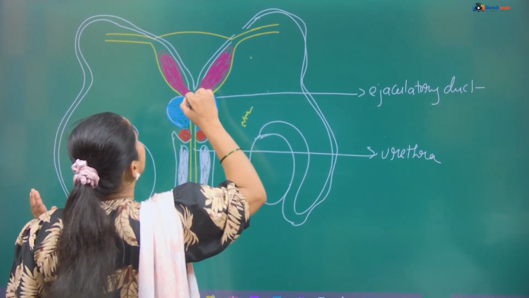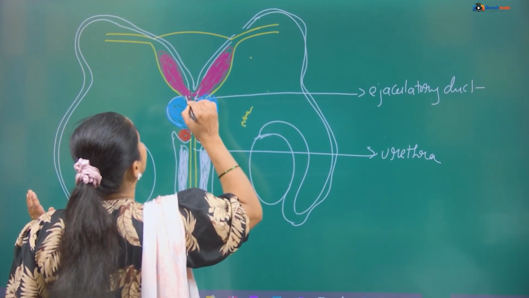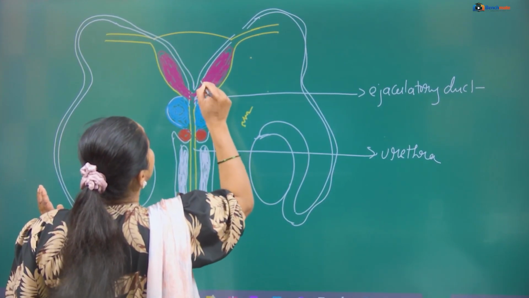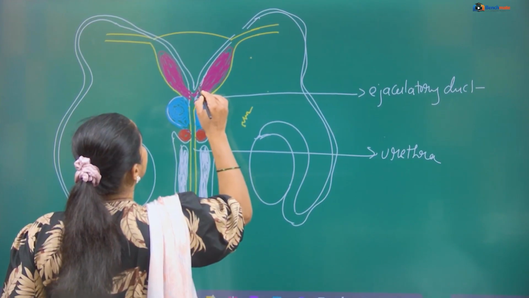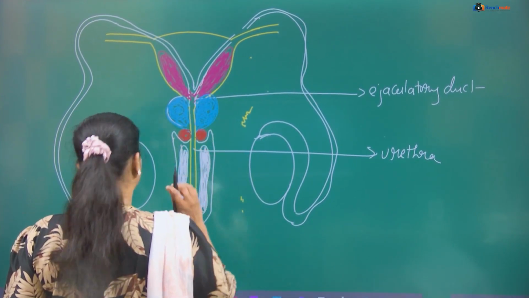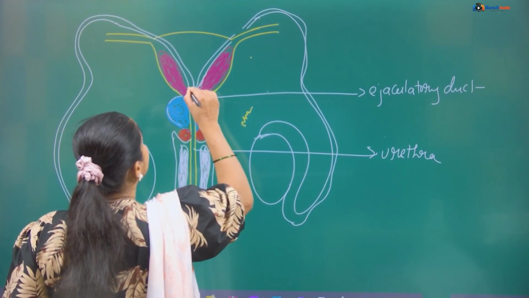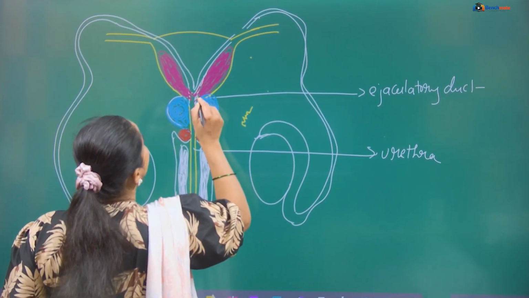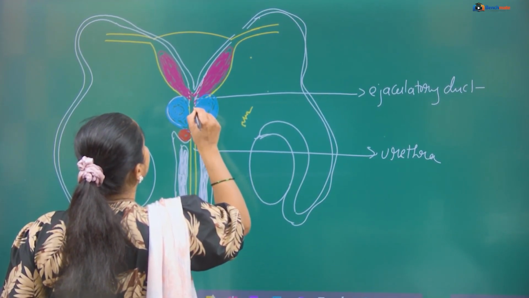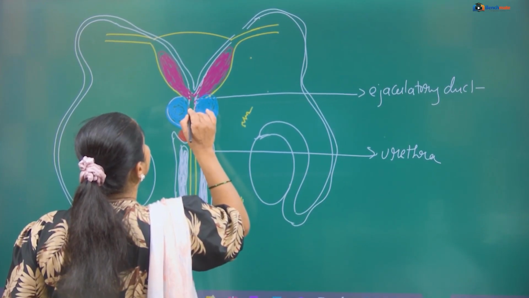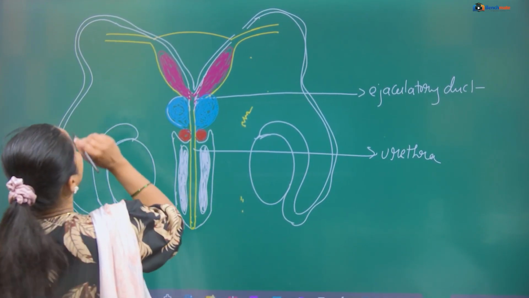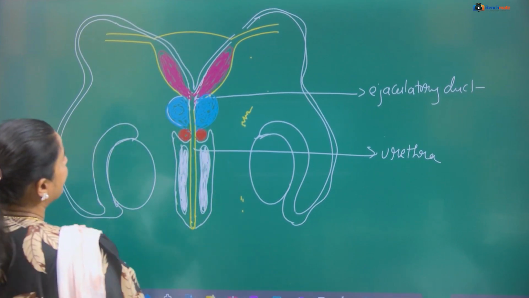Okay, see, look at this, how it is going to connect to the vasa deferens. This is a vasa deferens. To this it is connecting, right? This is connecting to this vasa deferens. The connection you have to show properly. Sorry, here it is connecting to this urethra. Fine.